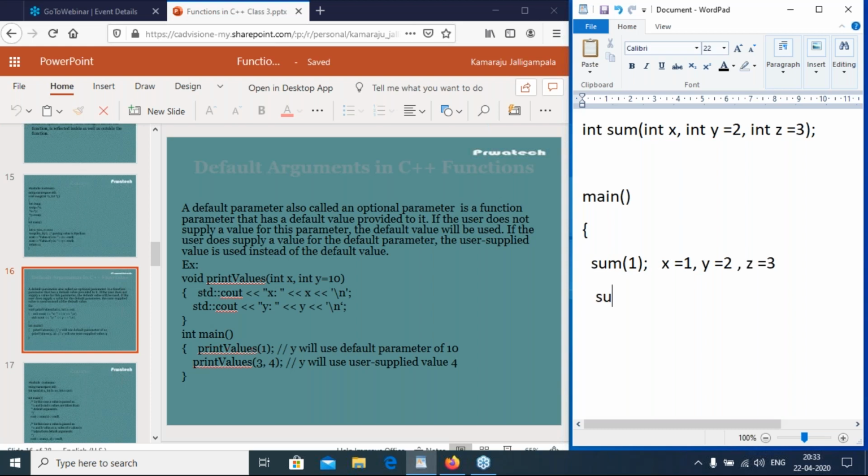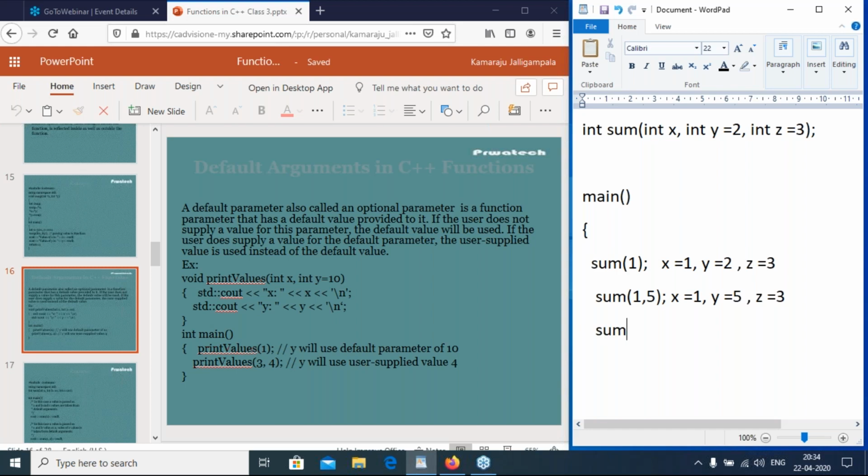Suppose I pass sum(1, 5), we are passing two parameters. Then x equals 1, and now 2 is overridden by 5, so y equals 5. Z is the default parameter. Here only one default parameter remains. Sum(1) means it has two default parameters, y and z. Sum(1, 5) means now only one default parameter.